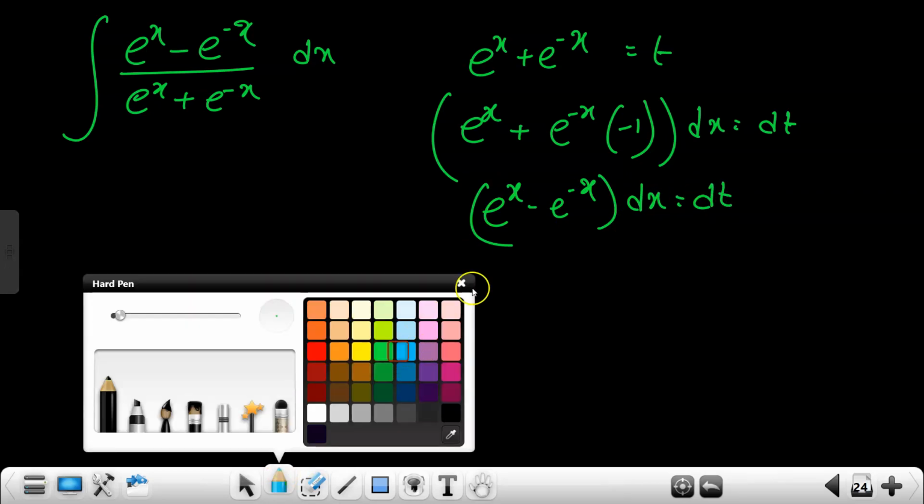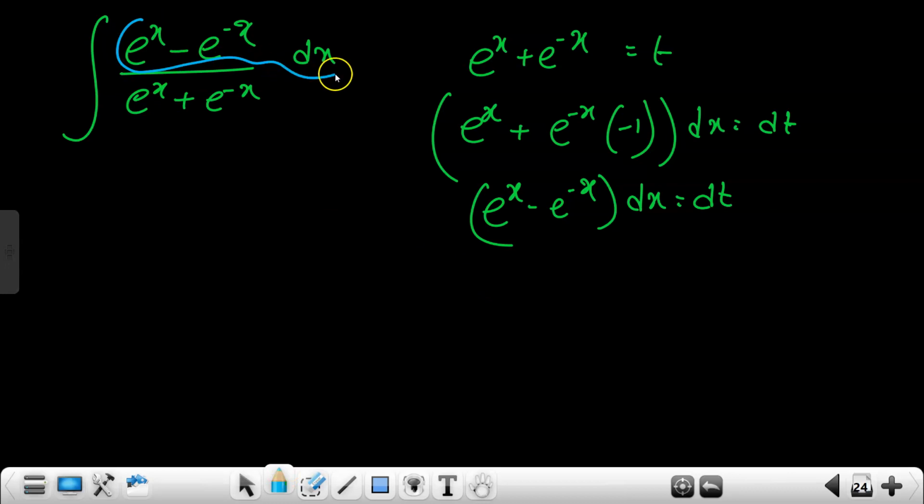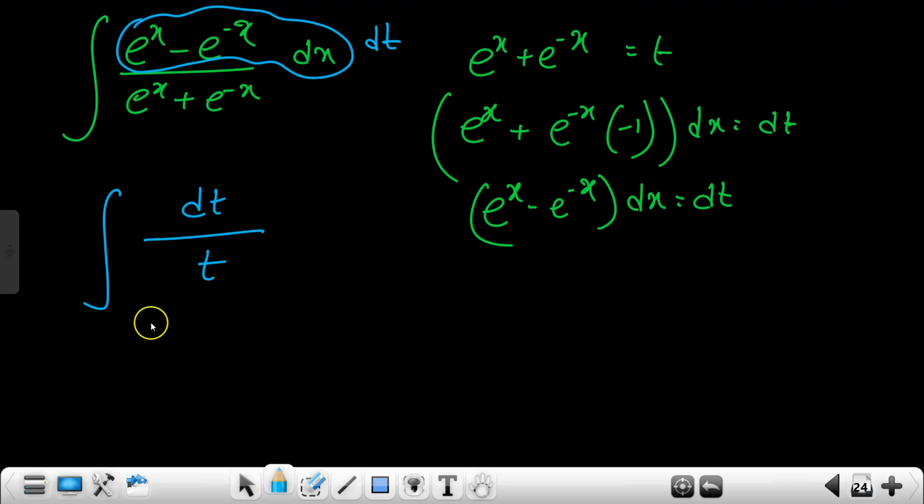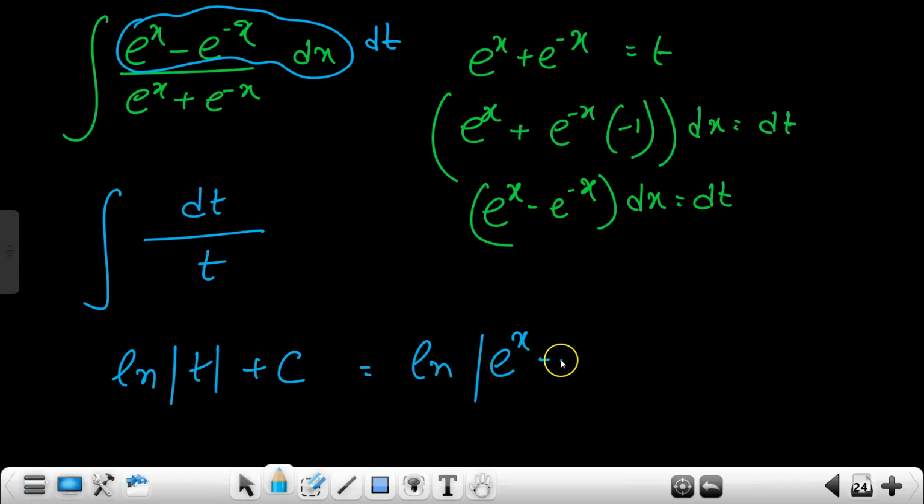Now see with your mind's eye, this thing is present in the numerator, so the differentiation is already present, so this becomes integration of dt. The upper part will become dt, and the below part we have considered to be t, so this becomes ln mod of t plus c. This will be equal to ln mod of e to the power x plus e to the power minus x plus c. Was it easy or hard?